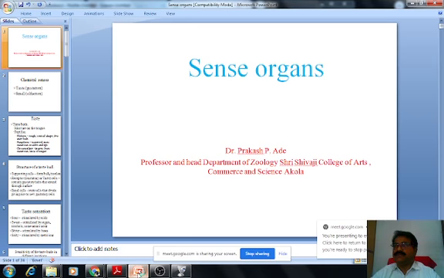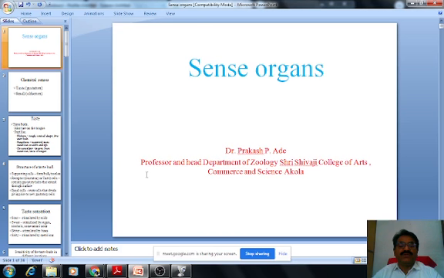There are different types of receptors: photoreceptors, mechanoreceptors, and gustatory chemoreceptors. Chemoreceptors, photoreceptors, and mechanoreceptors are present on the respective sense organs.